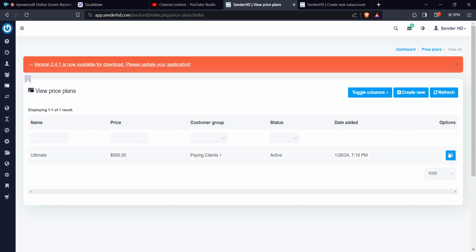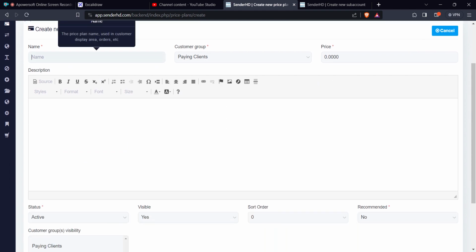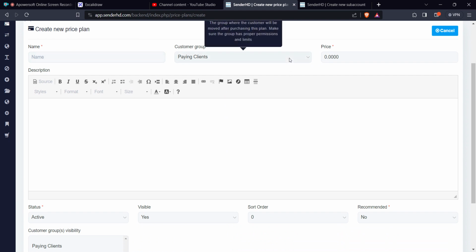So, if you click on create and then you give it a name, remember the customer groups we had initially created. This is where, depending on what this customer is paying, you have given them certain rights.